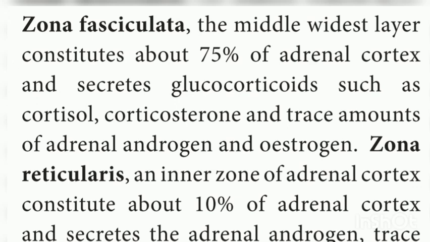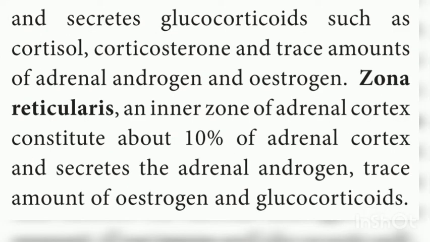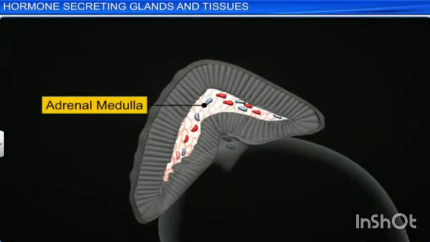Zona reticularis, an inner zone of the adrenal cortex, constitutes 10% of adrenal cortex and it secretes adrenal androgen, trace amounts of estrogen and glucocorticoids. So it may be asked in a 3-mark question, what are the three distinct zones of adrenal cortex and write its functions.